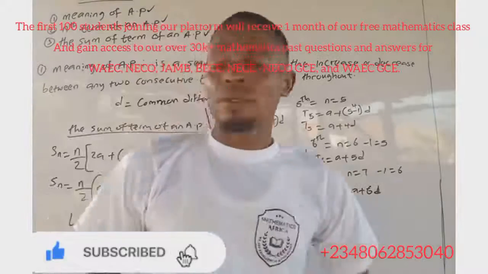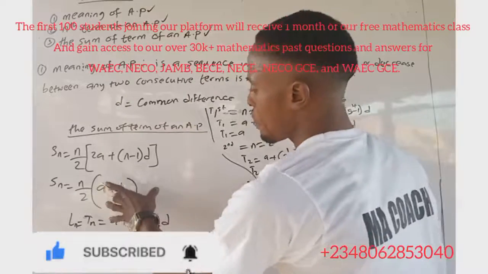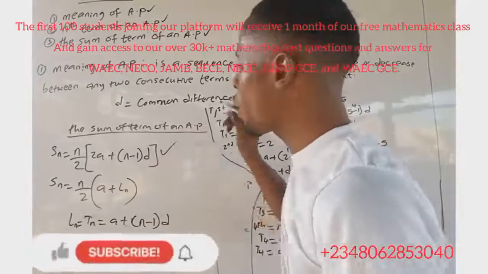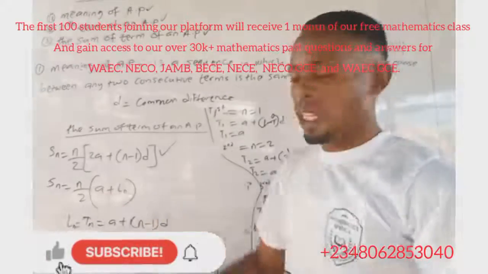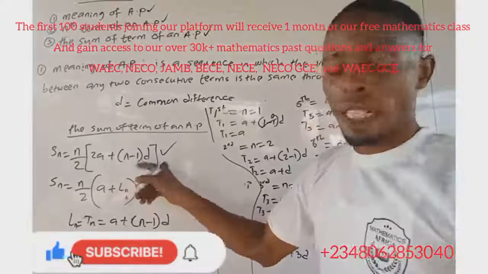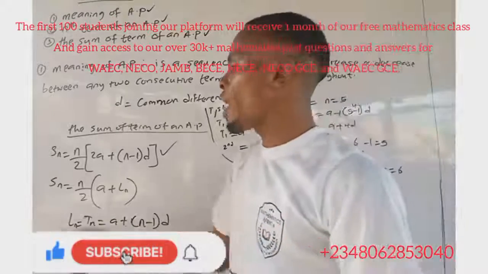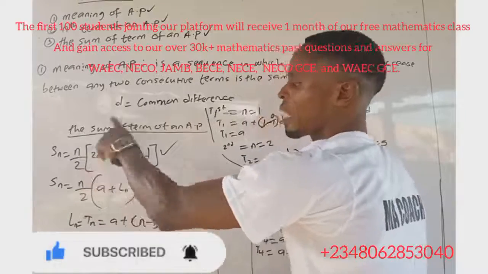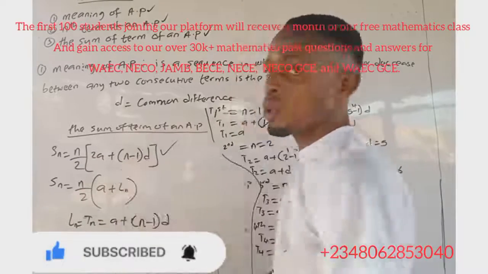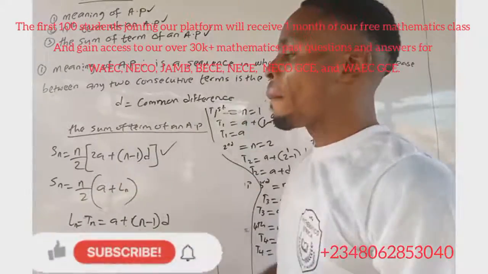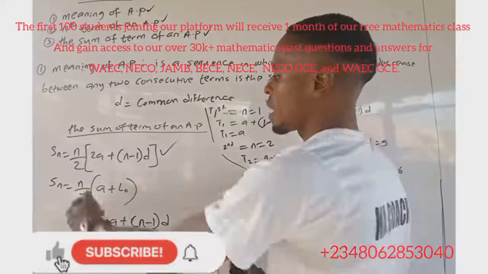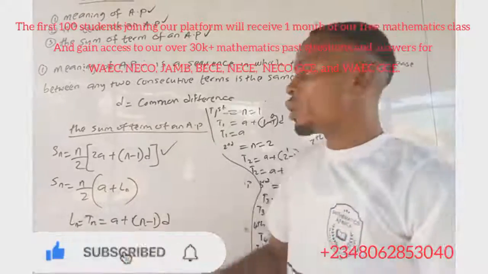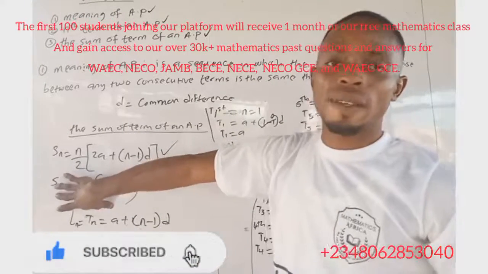If you substitute this one into this place, you get the other formula. You use this formula when you are given the first term and the common difference and are asked to find the sum of the AP. But if we are given just the first term and the last term of the AP, you use this other formula to calculate it.